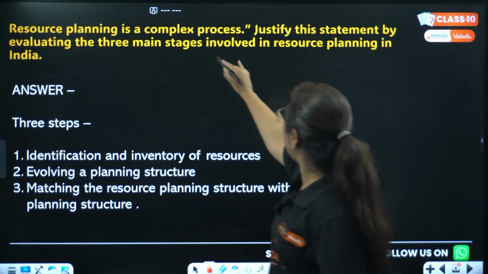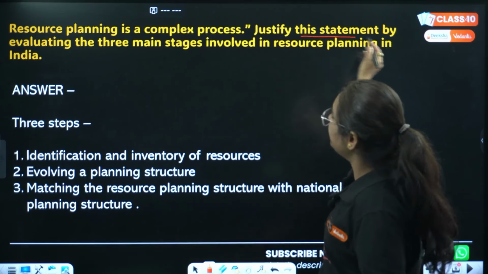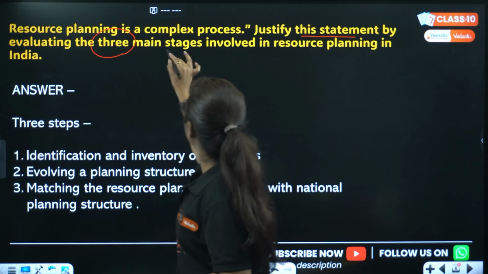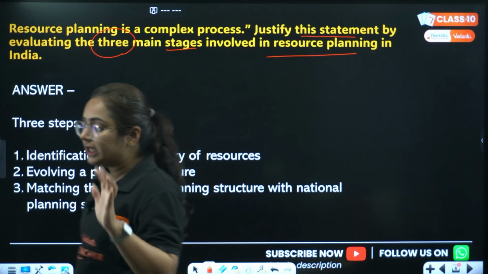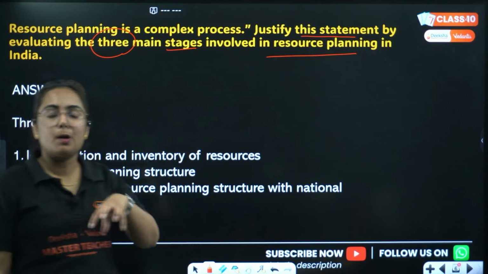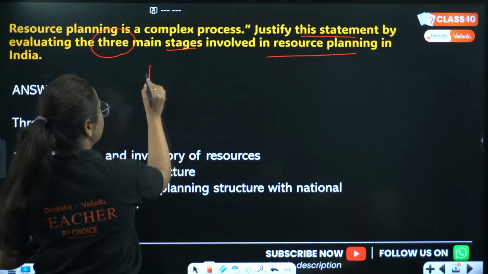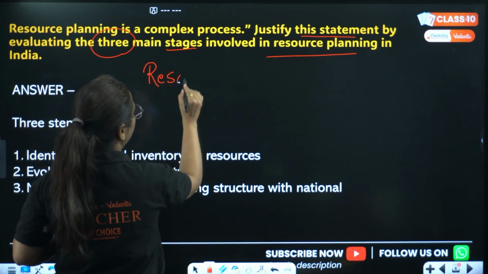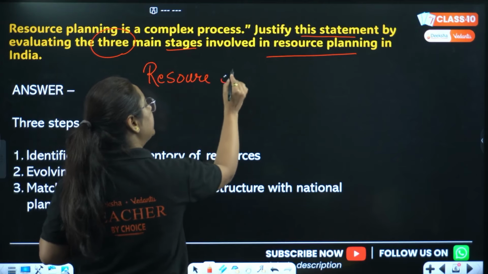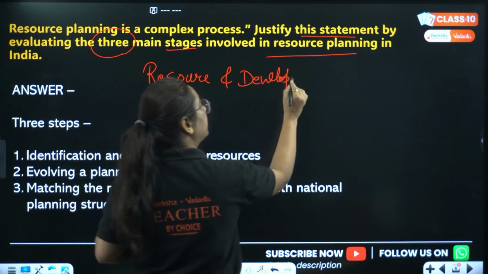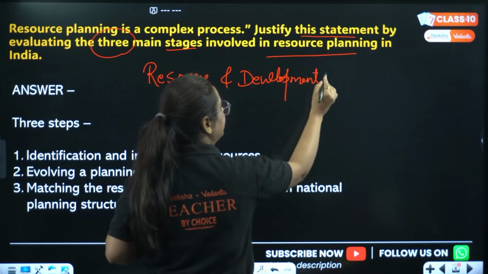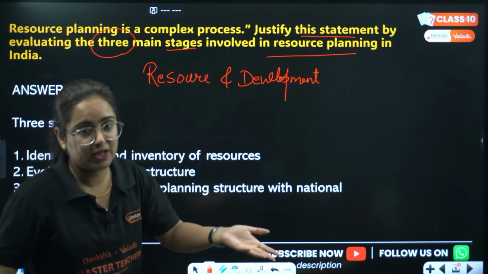Resource planning is a complex process. Justify this statement by evaluating the 3 main stages involved in resource planning in India. Now pay attention. If we talk about this chapter, that is Resources and Development, this seems to be a very easy chapter, but you know it is a very high weightage chapter and sometimes we can make a mistake.